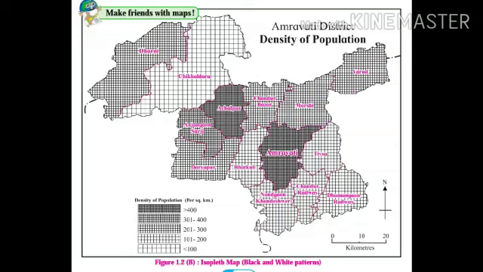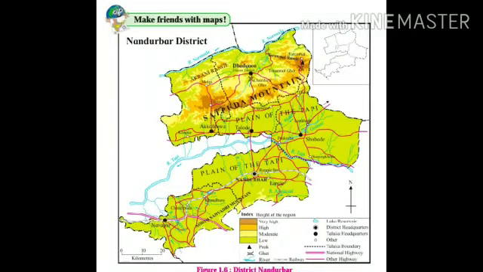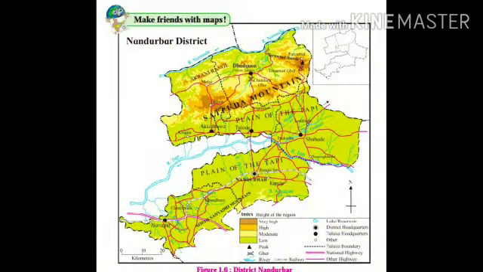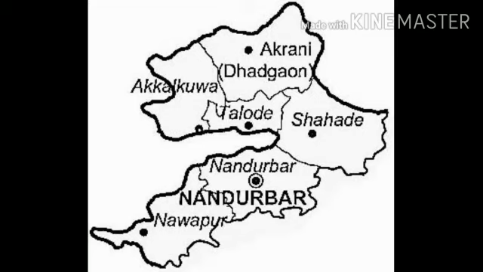Students, now you have to carry out the following activity. Now we will prepare a map using the dot method. See the map of Nandurbar given in figure 1.6 carefully. Draw it on another paper or tracing paper along with its taluka and district boundaries.